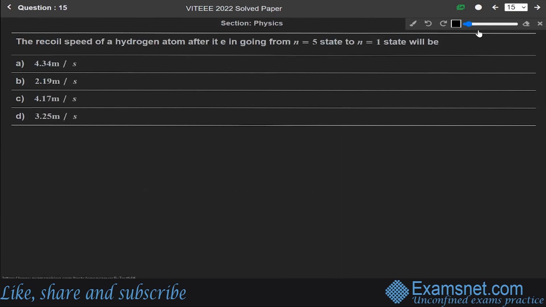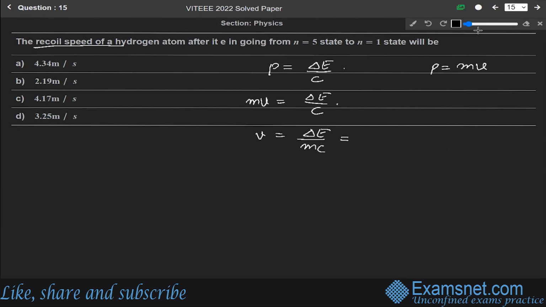Okay. Now, next question 15. The recoil speed of hydrogen atom after it goes from n equals 5 state to n equals 1 state is, okay. So we know that momentum P is equals to change in the energy over speed of light c. And momentum P is equal to mass into velocity. So mass into velocity is equal to delta E over C. And we have to find the recoil speed of the hydrogen. So V is equal to delta E over M into C. So delta E means change in the energy when it goes from n equals fifth state to n equals first state.